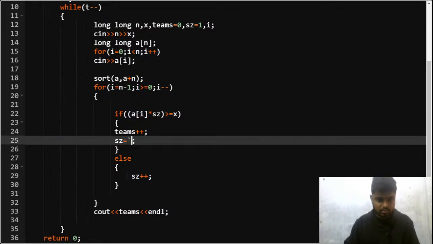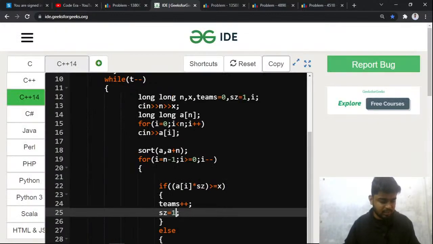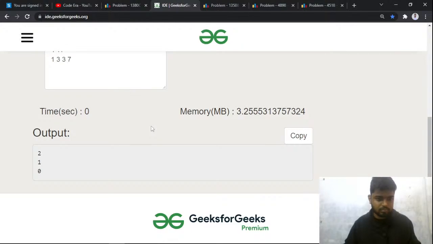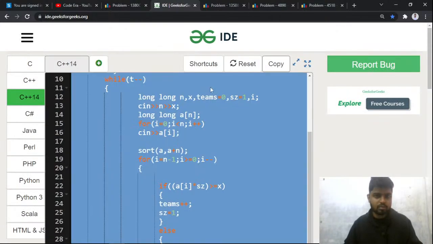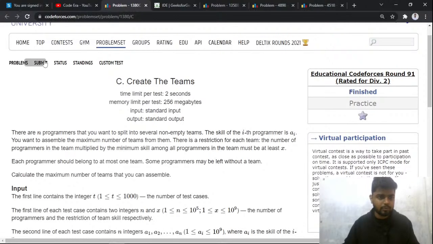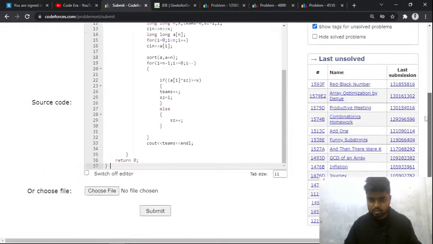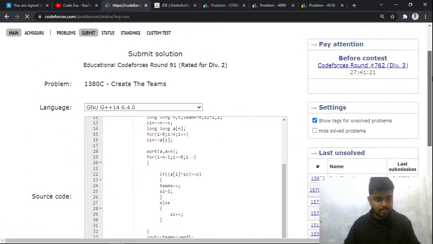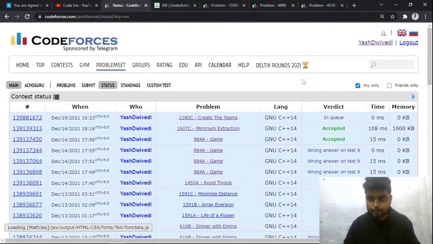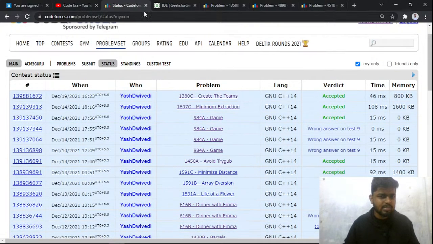Okay, this is something that I have missed. Hopefully this works now. I think that it should. Yeah, 2, 1 and 0. Okay, so let me just submit this problem for all of you and see whether this works or not. So let's see what happens. Let's submit this problem and see what is the verdict of this problem. So it got passed, right? You can see that it got accepted. So this problem is done.